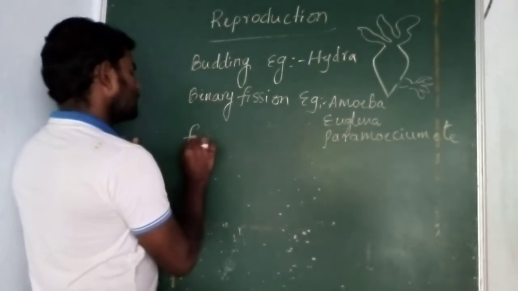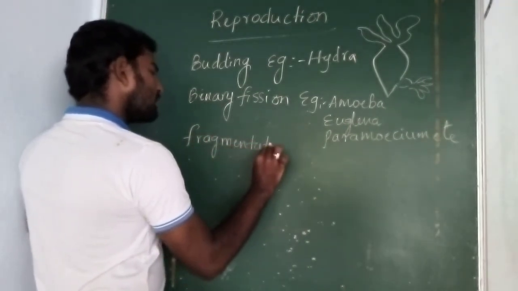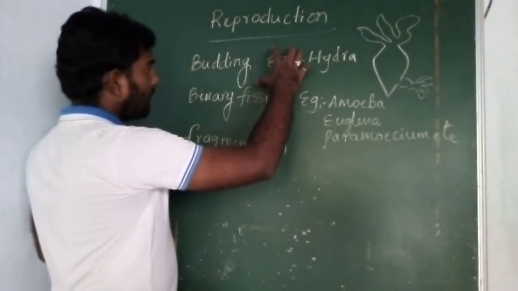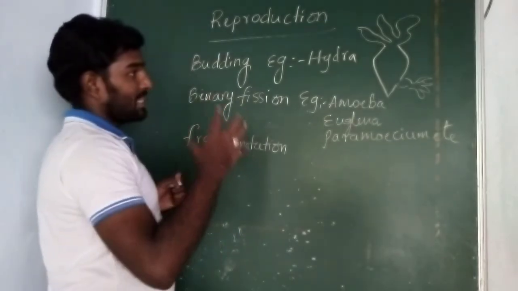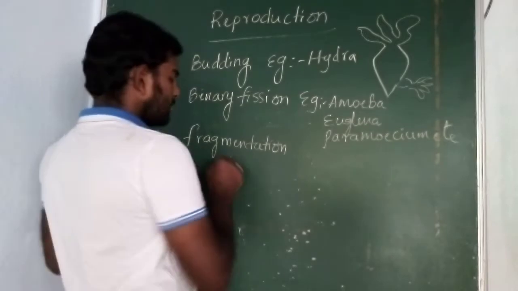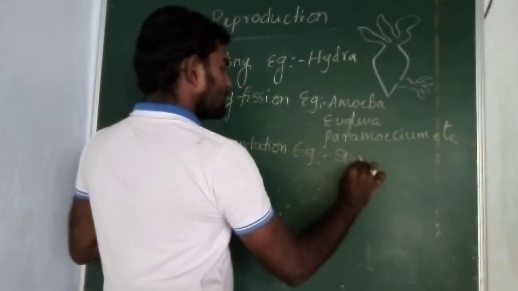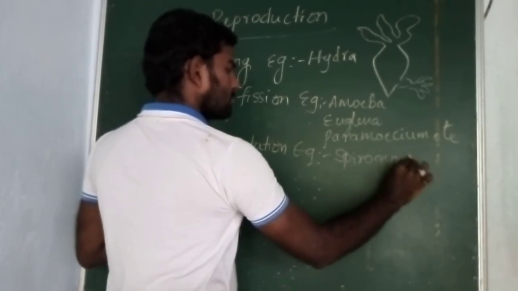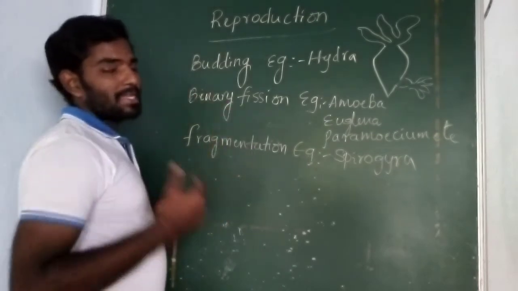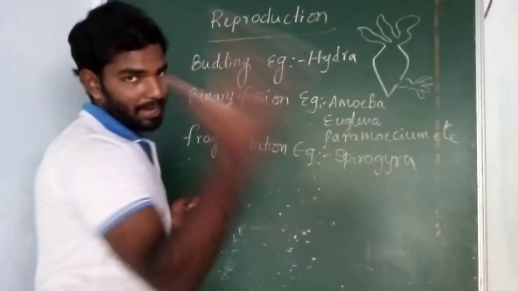The next one is fragmentation, the formation of small fragments. All these asexual reproduction processes take place in unicellular organisms, made up of only a single cell. The fragmentation process takes place in Spirogyra and some algae also. Small fragments will form. These fragments again form mature ones whenever they get favorable conditions, and again they will form fragments.